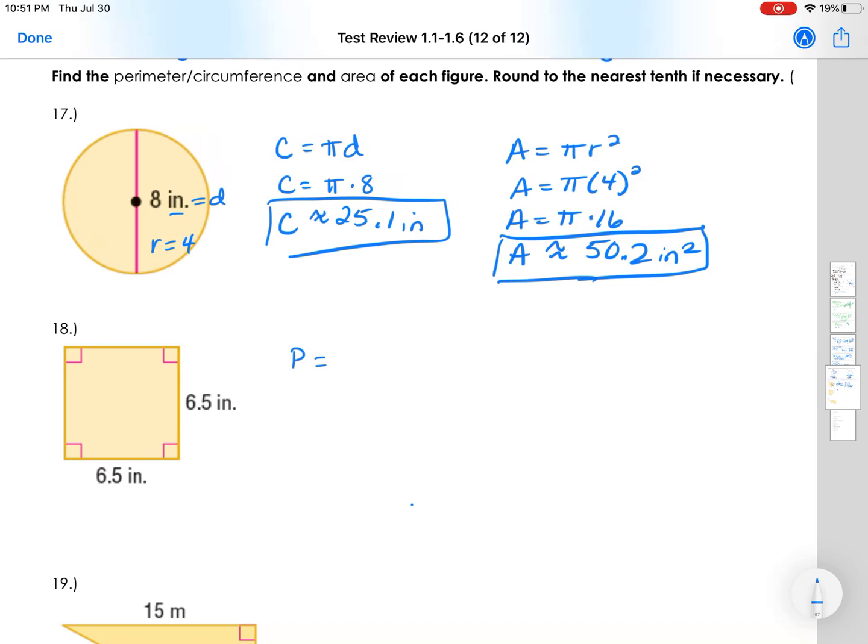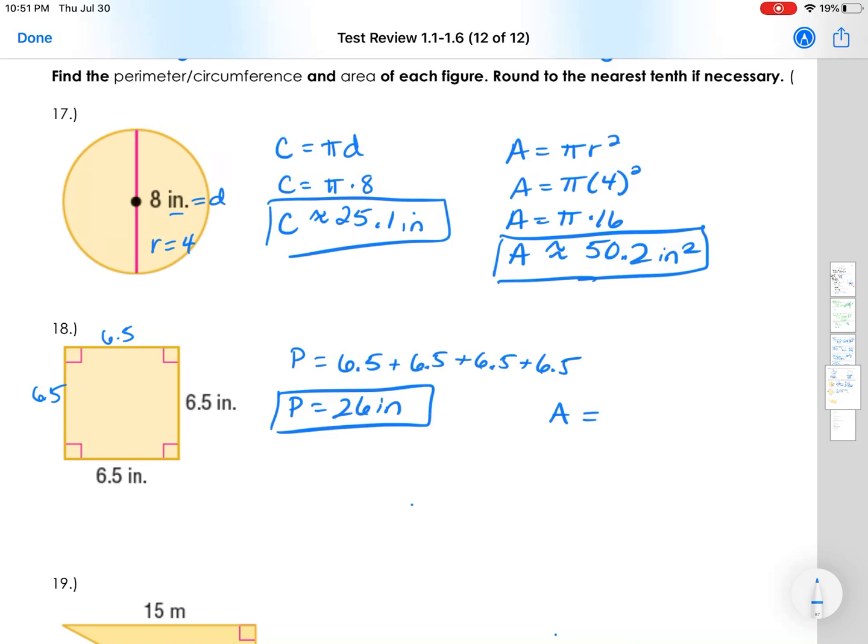All right, for the perimeter of this next shape, don't forget 4 sides means 4 numbers we're adding together. They're all 6.5, so you can either add them all together or just multiply 6.5 times 4. It's up to you. It does not matter. So when I add them together, I'm going to get the perimeter is 26 inches.